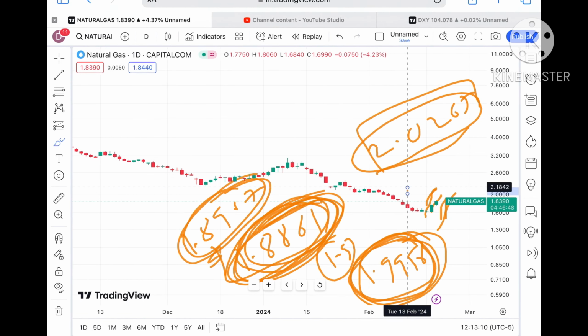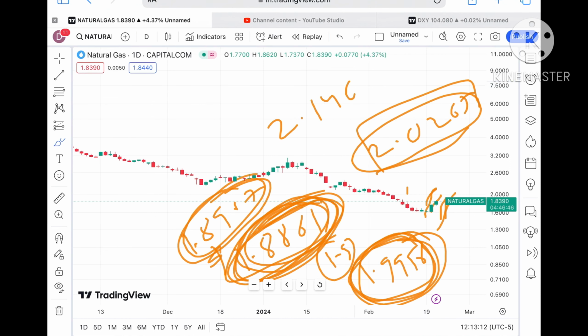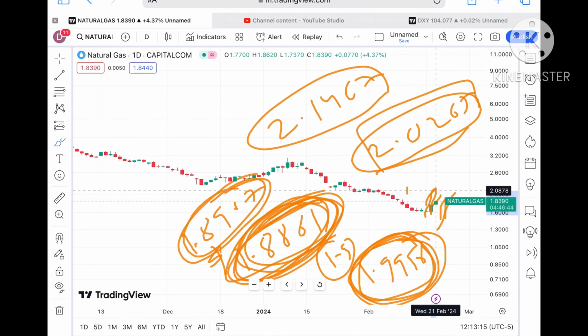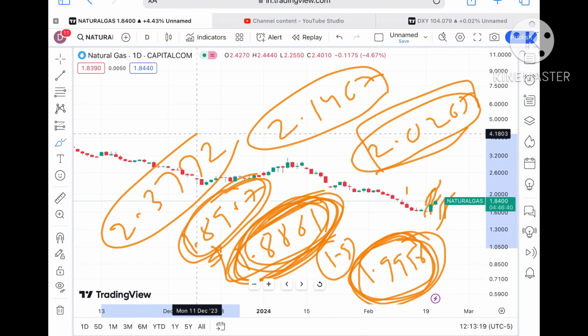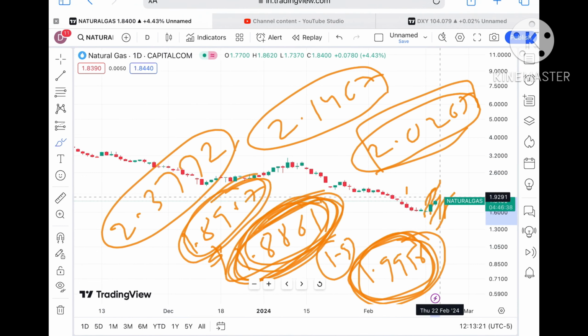$2.20267. And if the price started sustaining above that level, a further upside movement we can see. As soon as it started going above this level, we will see it will go towards $2.1467, which is already being a weak resistance, so chances are high it will go towards 2.3772.